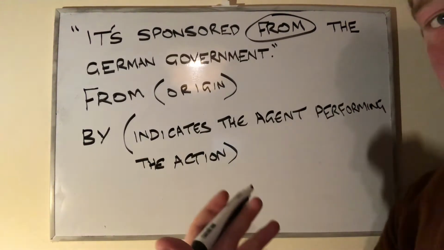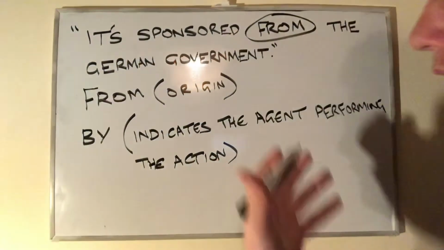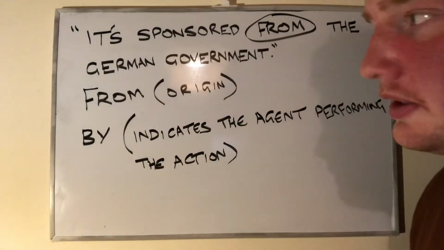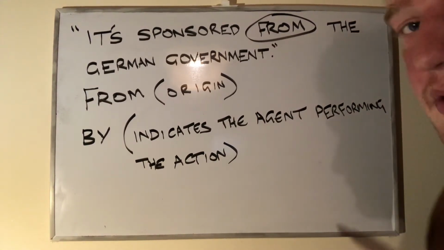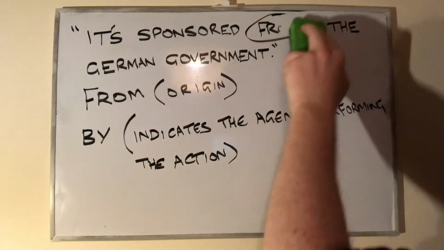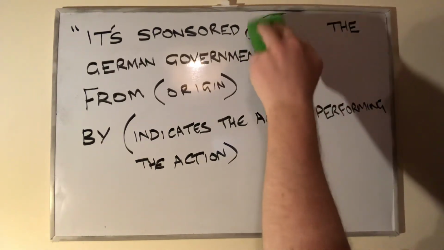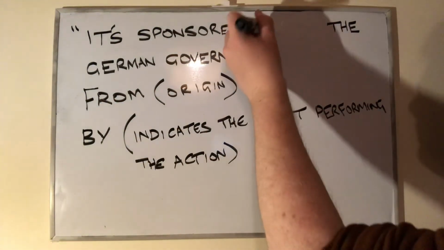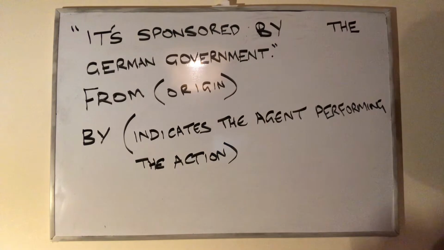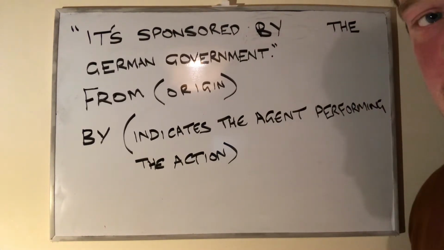In English, we can clearly indicate that the agent is performing the action by means of the preposition by. We would say, it's sponsored by the German government.